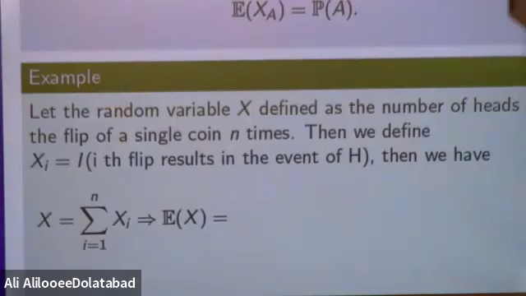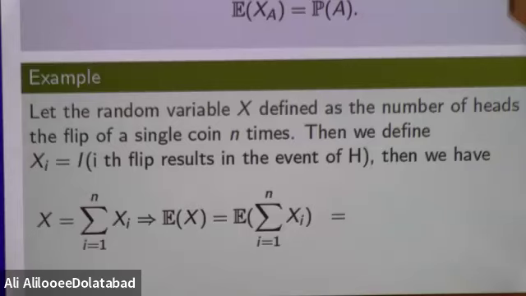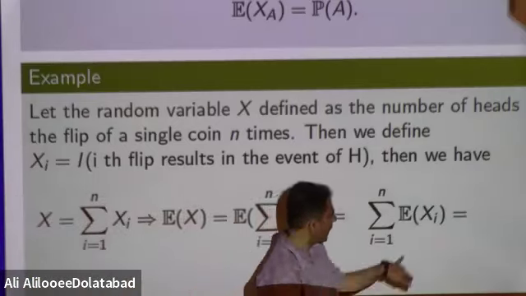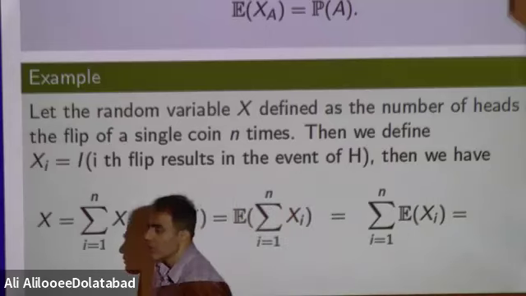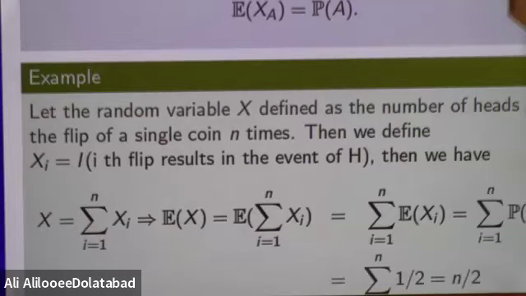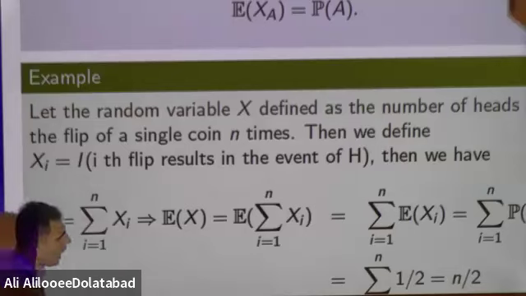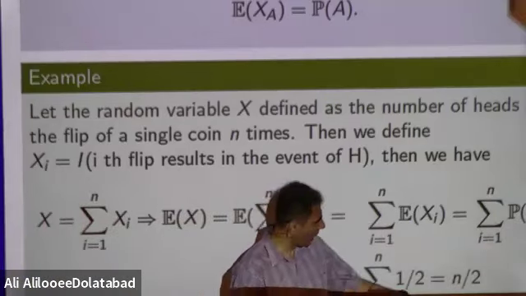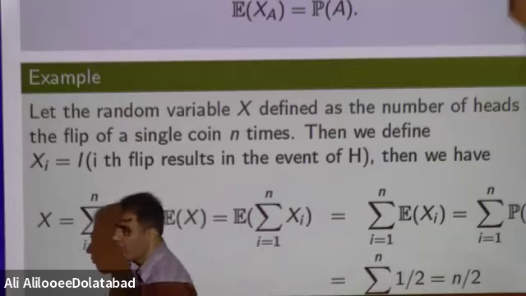Okay, so then here we can say x equal to the sum of the xi's, as we explained. If you want to find the expectation, you just need to find the expectation of each xi, then add them. The expectation of each xi, because you defined xi by the indicator function of head, is 1/2, because it is the same as the probability of head. And the probability of head is 1/2. You are adding 1/2 n times, so here you will get n over 2.